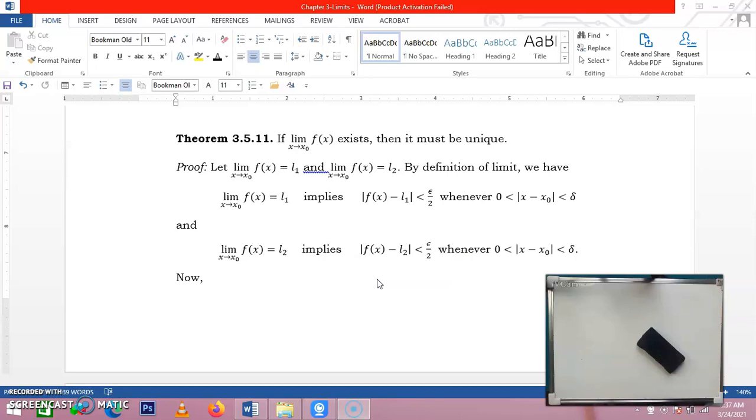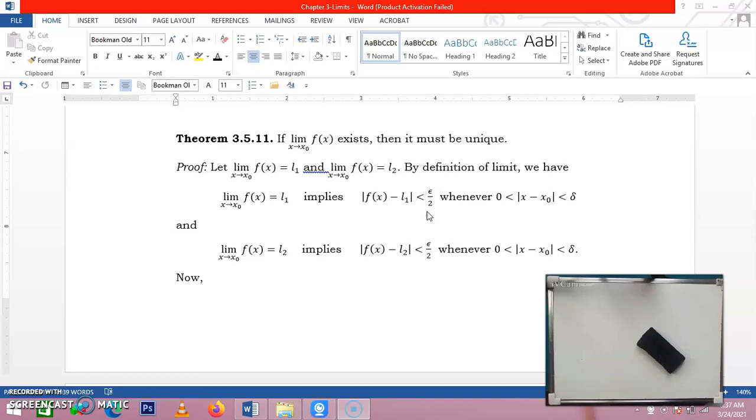Now, as you noticed here, we made this one epsilon over 2. In our definition, we only have here epsilon. We have our goal why we use epsilon over 2 here.